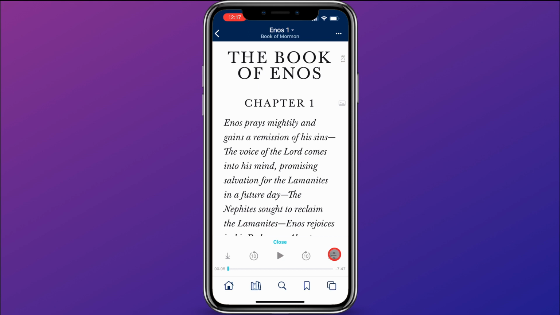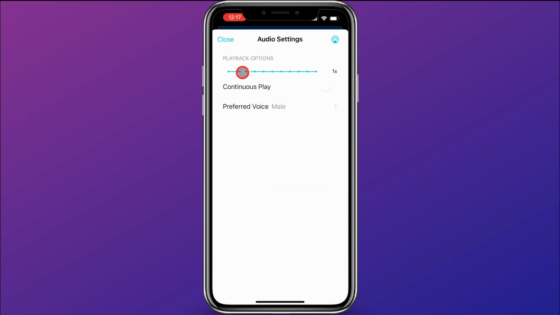You can also adjust some settings right here. You can change your playback speed if you want it to go slower or faster. You can do that by dragging there. If you want it to play continuously, you can click there. That means after one chapter is finished, do you want it to continue on to the next chapter or to stop? If you want it to play continuously, make sure that that is toggled on. The same goes for conference talks as well. If you want a conference talk to continue on to the next talk, make sure that continuous play is toggled on. And you can also change from a female to a male voice.